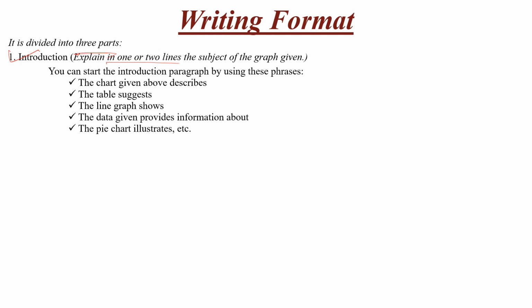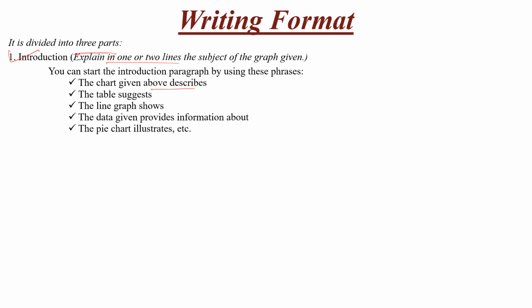It is divided into 3 parts. Now, which are the 3 parts? First of all, it is the introduction. The introduction should be in 1 or 2 lines; maximum you can write 3 lines. Now, how are we going to start writing the introduction of the analytical paragraph? For example, if the question is on a chart, you will write, The chart given above describes, and then continue writing.